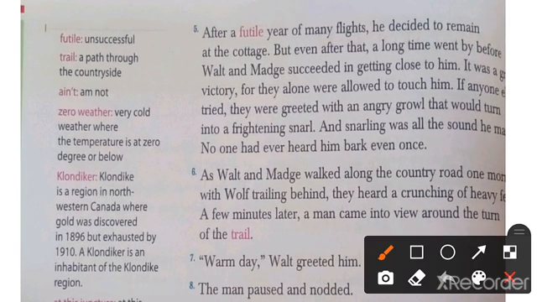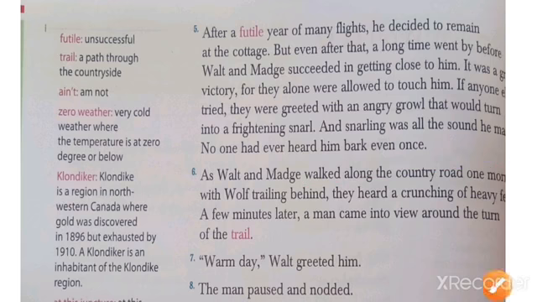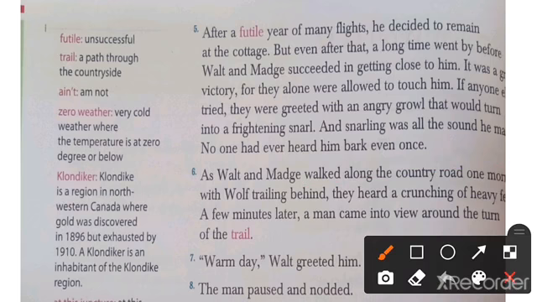Then number 5. After futile, which means unsuccessful, years of many flights, he decided to remain at the cottage. But even after that, a long time went by before Walt and Madge succeeded in getting close to him. It was a great victory, for they alone were allowed to touch him. So now the dog just allowed them to touch him.